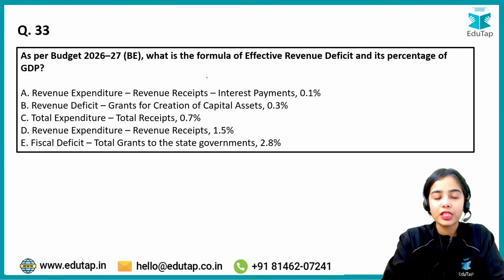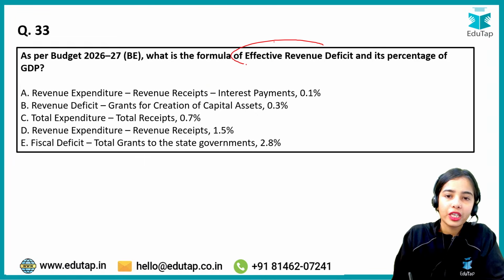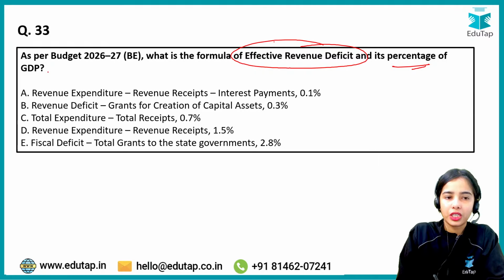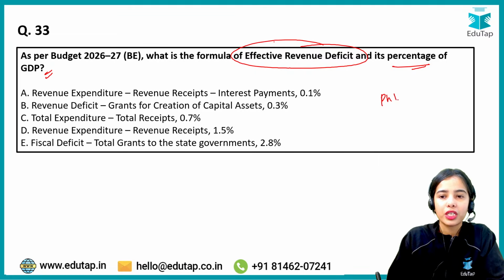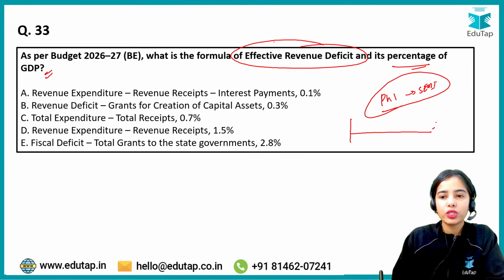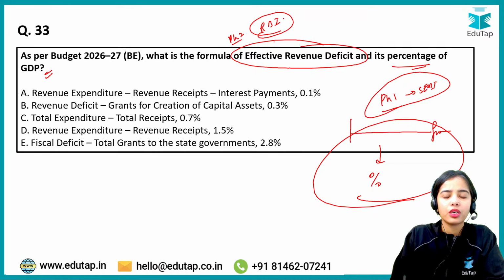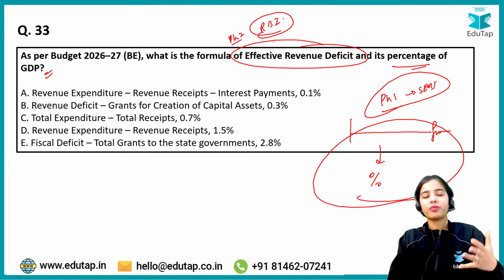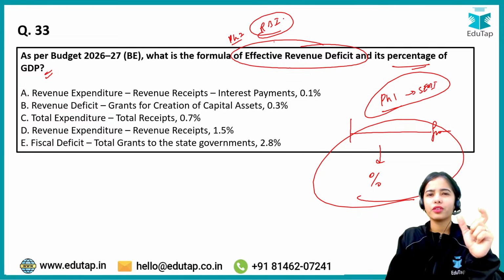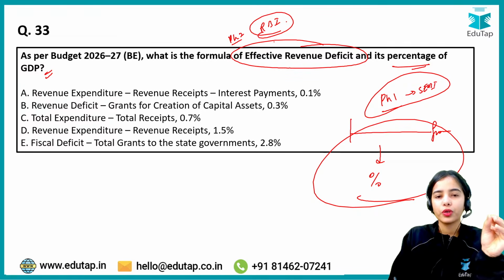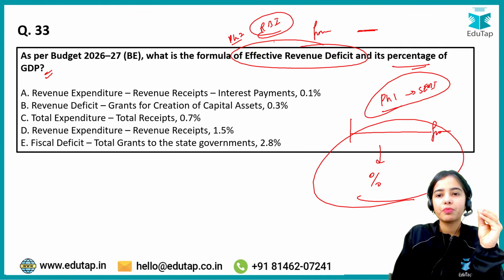As per budget 2026-27, what is the formula of effective revenue deficit? What is the formula of effective revenue deficit and its percentage of GDP? Such kind of question has come in the phase 1 of SEBI, in which the formula was asked and there was also the percentage that was asked. Or such kind of question was in the phase 2 of RBI. I'm getting confused, but this kind of question was in the examination where the formula was asked as well as the percentage.